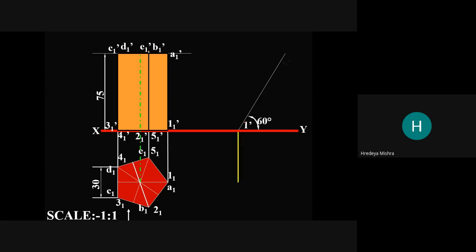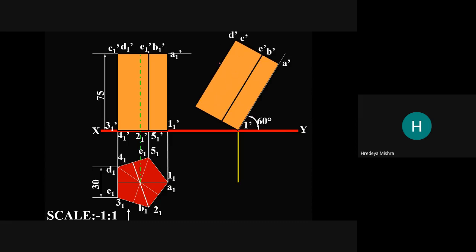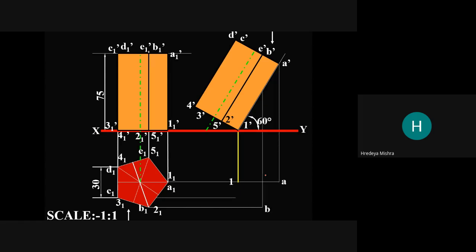The angle is given here, 60 degrees. So these points come here, A dash B dash C dash, 1 2 3 4 5. Now this is the 60 degrees here. Now we draw a projector line through the center of these. Now projection is drawn from the above figure.